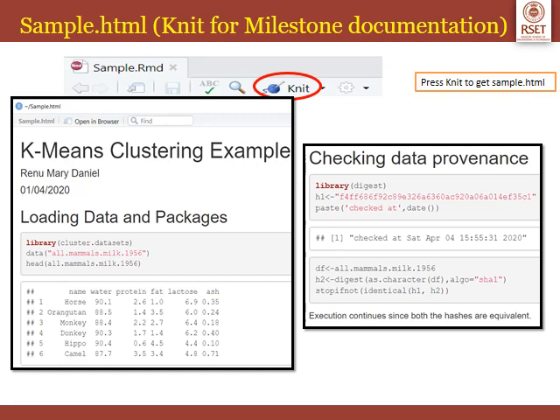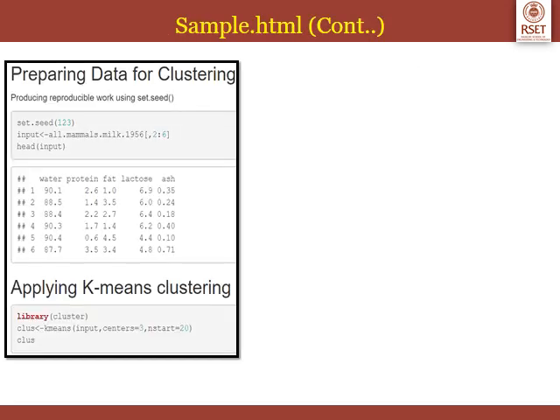Now since the digests were the same, execution continues since both the hashes are equivalent, that markdown text will be printed. So as a continuation of sample.html, next subheading is preparing data for clustering. So we have a markdown text there, producing reproducible work using set.seed, that will be printed. After that you have a pretty printed R code chunk, and we have the code head of input, so that particular data frame will be printed. The head of that data frame will be printed as the result.